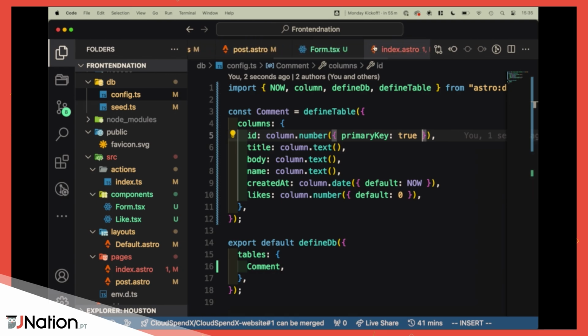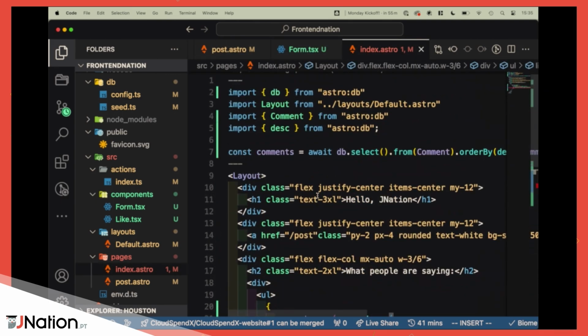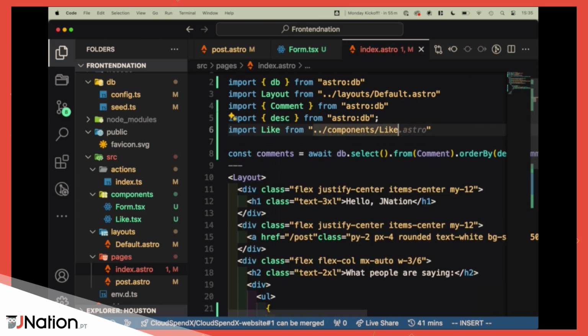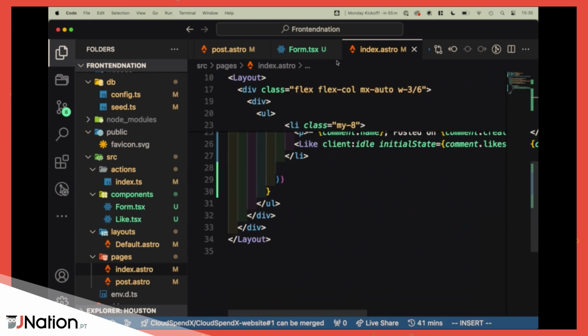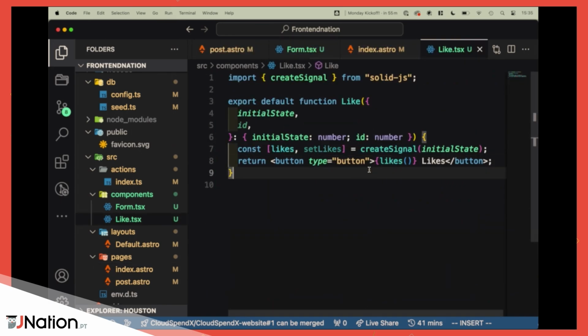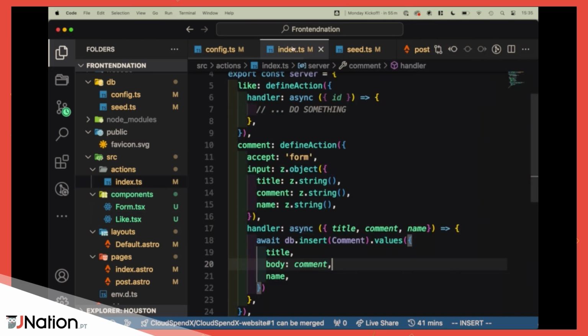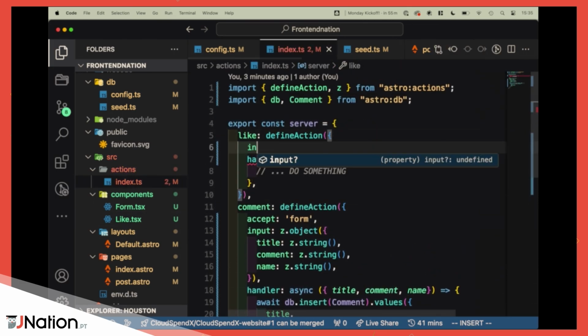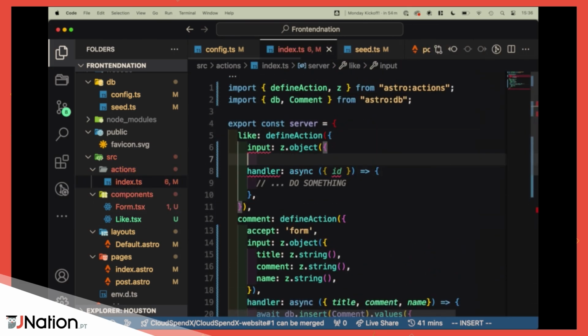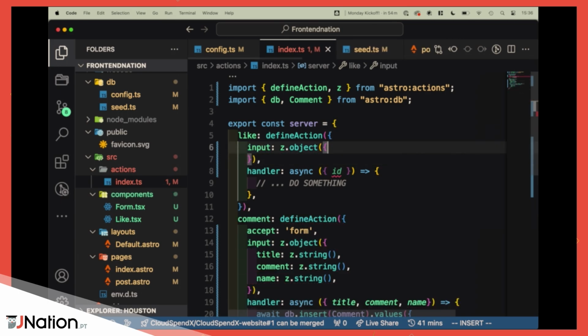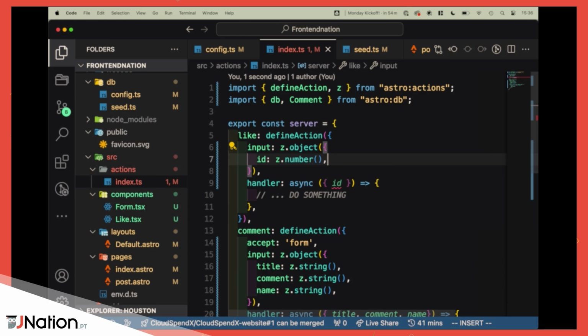Now we want to update that, of course. Let's also import the Like component, that makes sense. Import Like from components/Like, that's it. Perfect. Now, the action. How are we going to process the action? So we have it here. Let's take an input, which is a z.object, makes sense enough. And in that input action, we want the ID, which is the number. So we have the ID here.